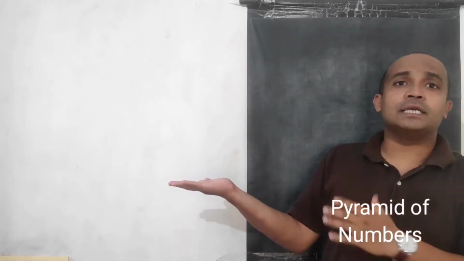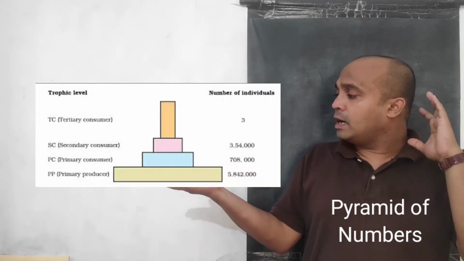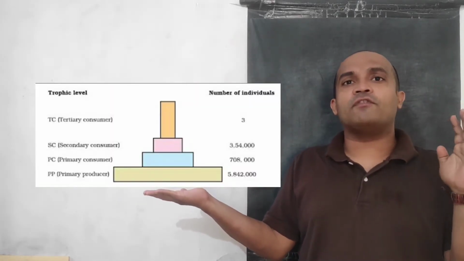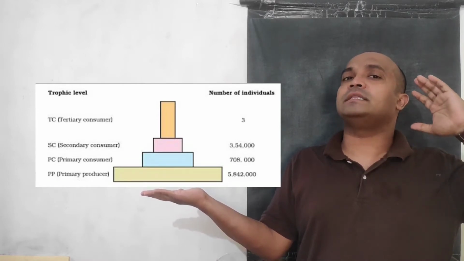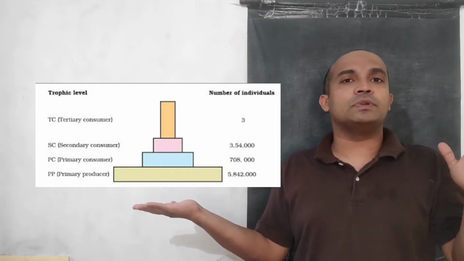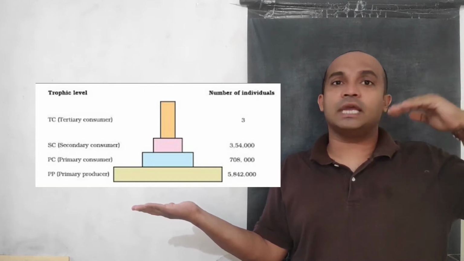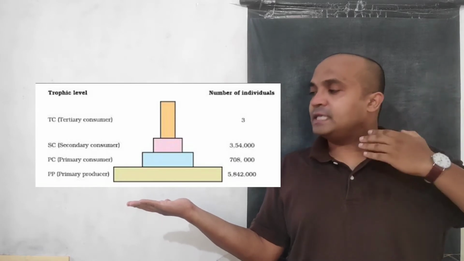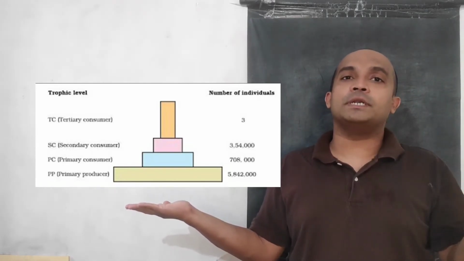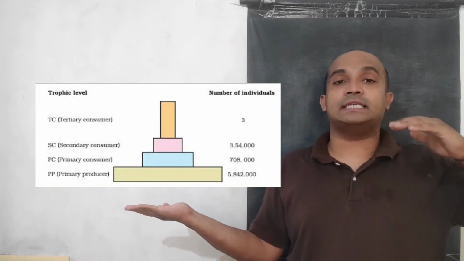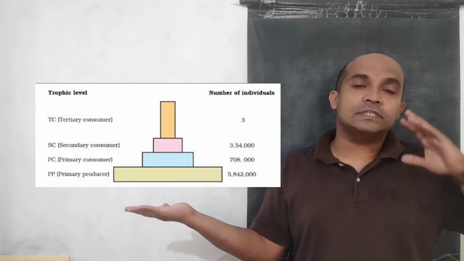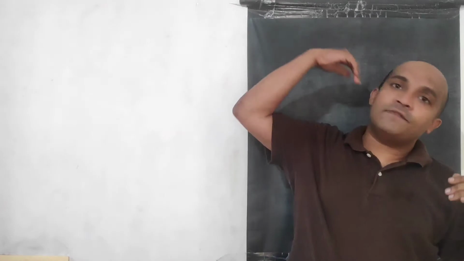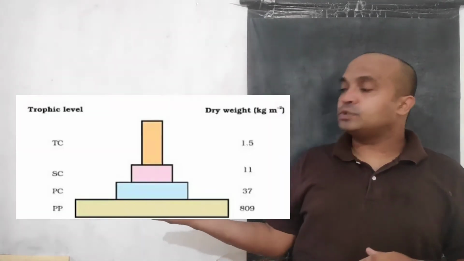If we look at the ecological pyramid of numbers, we can see that when there are around 6 million producers, there will be only three organisms in the tertiary consumers, right? So they are sufficient for just three tertiary consumers. PP is for primary producers, PC is for primary consumers, SC is for secondary consumers, and TC is for tertiary consumers, right?